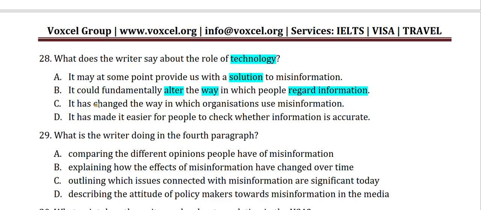It has changed the way in which organizations use misinformation. So it means something has already happened. The way organizations use misinformation has made it easier for people to check whether information is accurate. So this has already happened. So if you look at the grammar, C and D options are saying something has already happened, and A and B are basically future references.